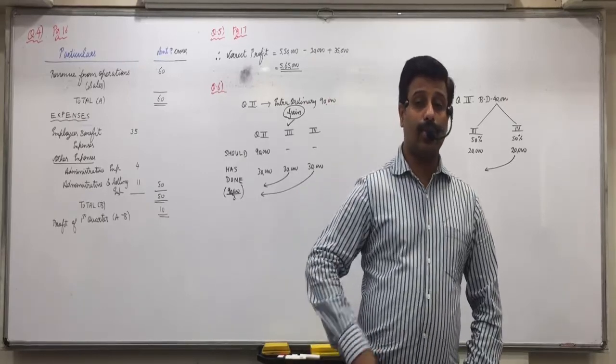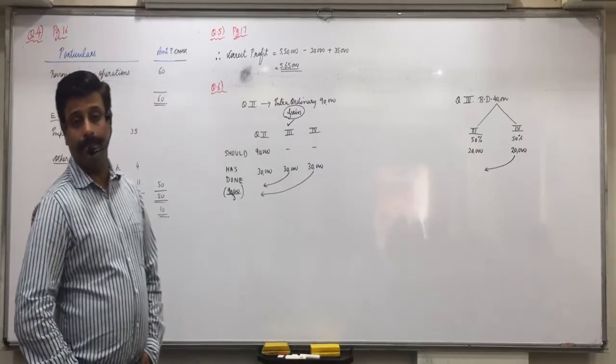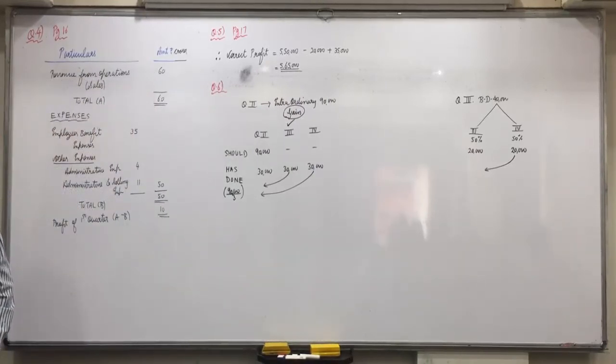Rupees 11,250 should not be taken in quarter 3. Previous quarters' loss should not be taken in quarter 3.